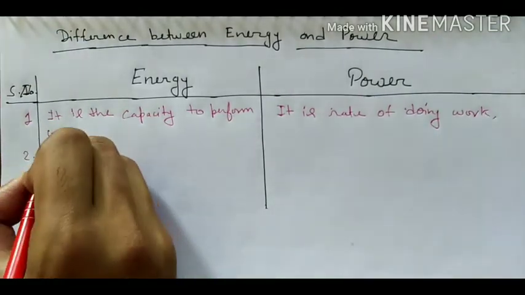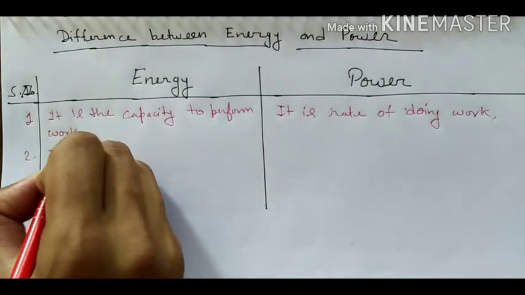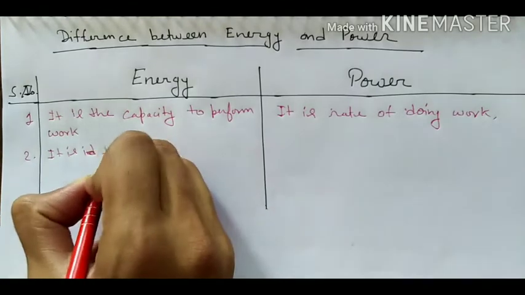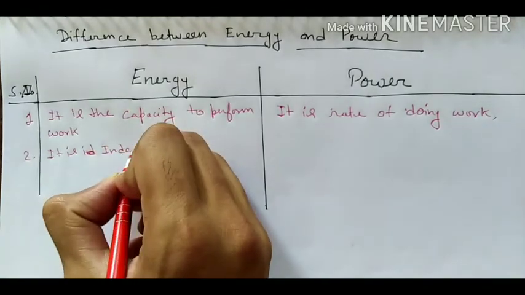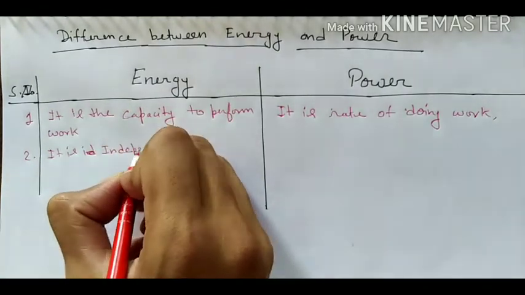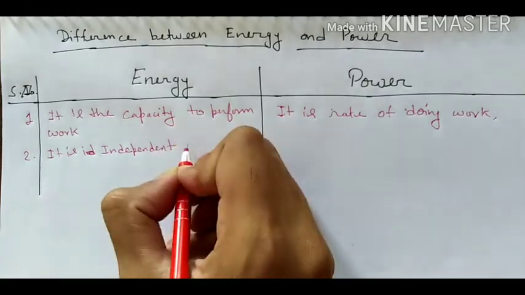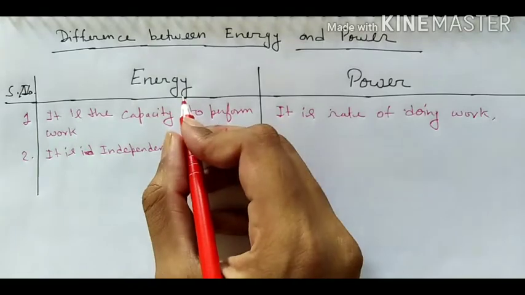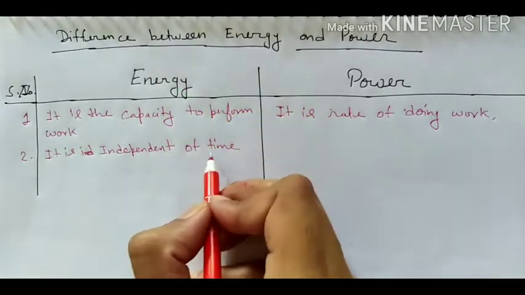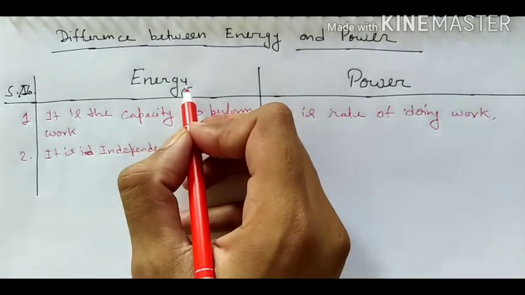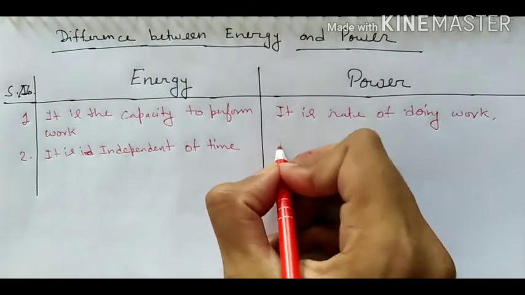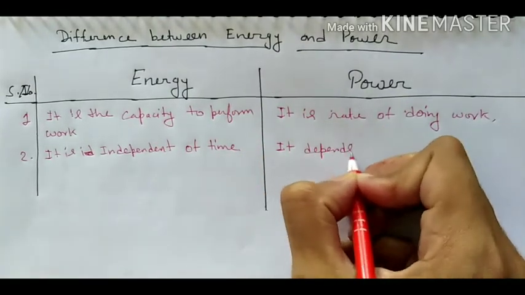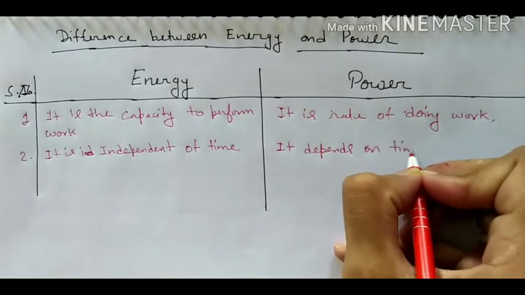And the second difference is, energy is independent of time, like work. In energy there is no requirement of time. It is independent from time, and power depends on time.